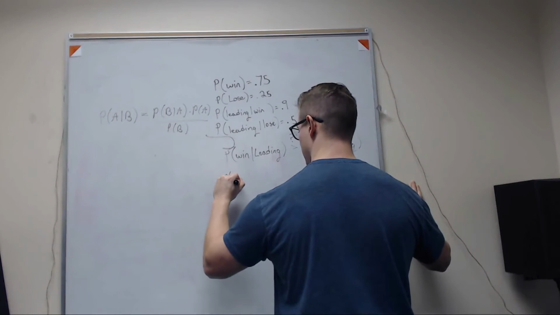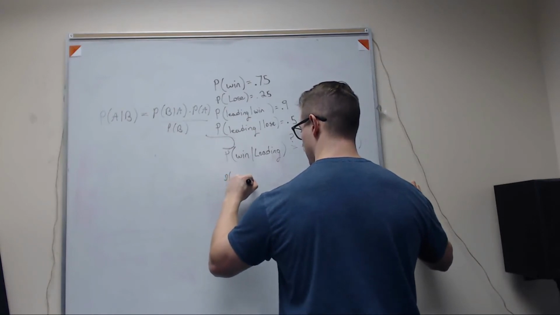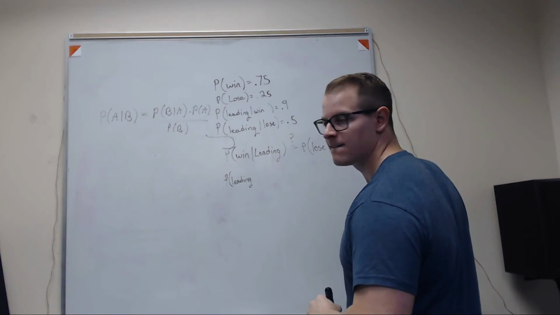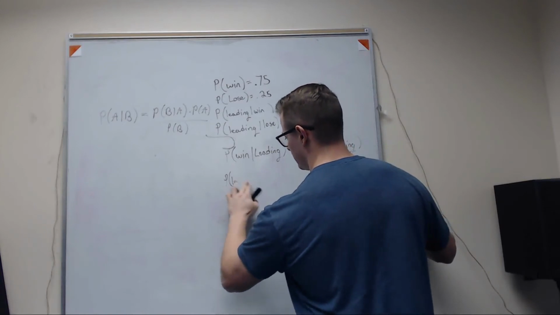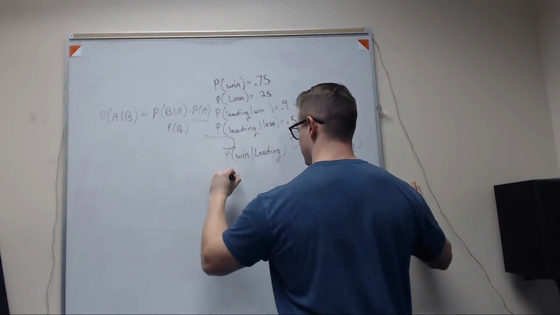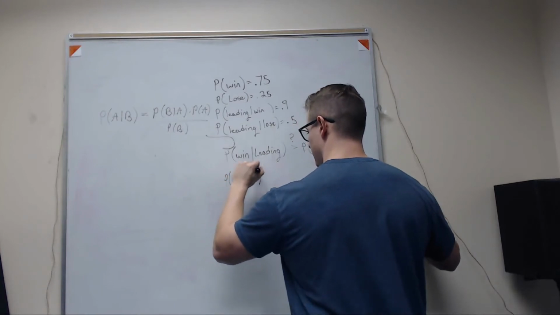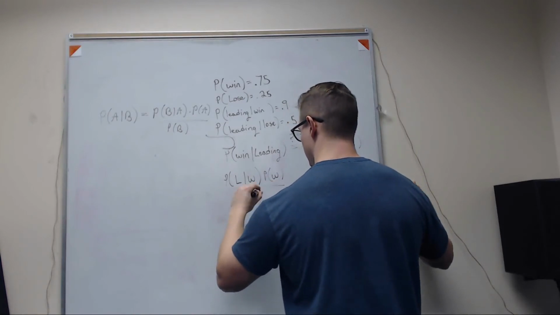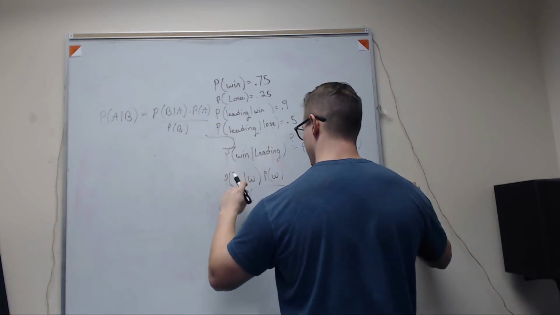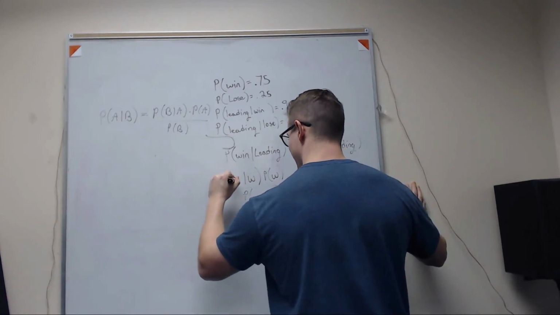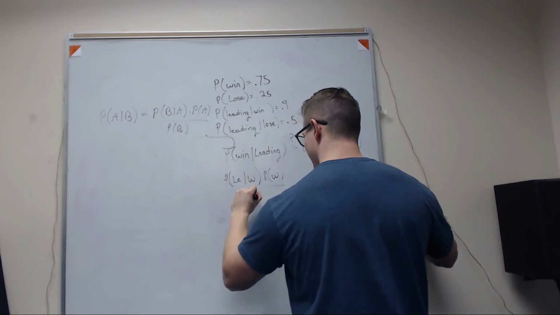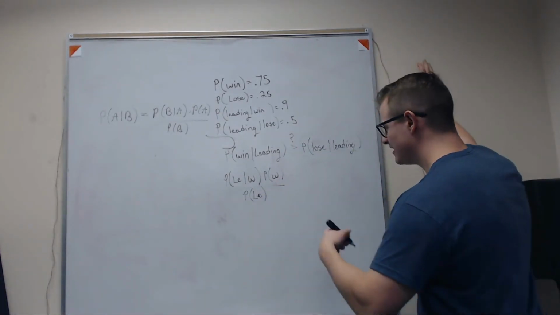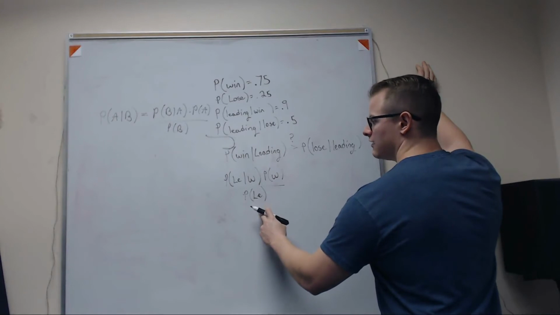What if I want to keep writing winning and leading? Can I just say win is W, leading is L? Yeah, just declare it, as long as it makes sense. Just be careful. Probability of leading given win, over probability of leading. But you have to multiply by the probability of winning. Keep going. We'll change it later. You're good.